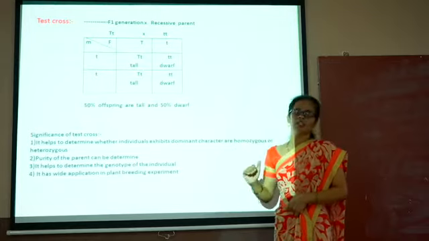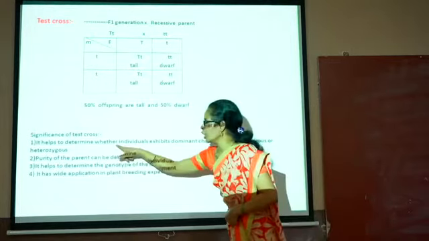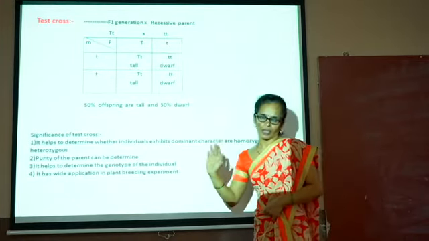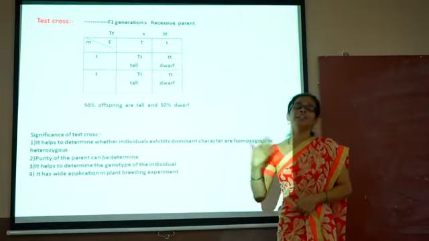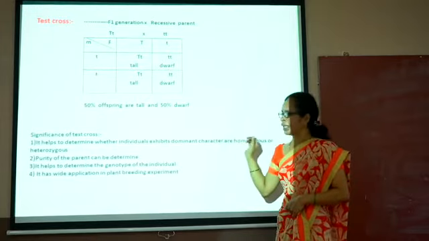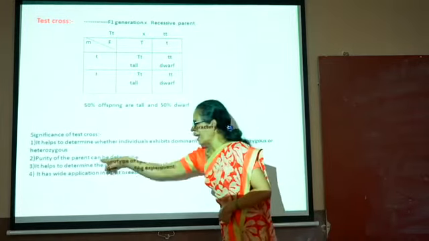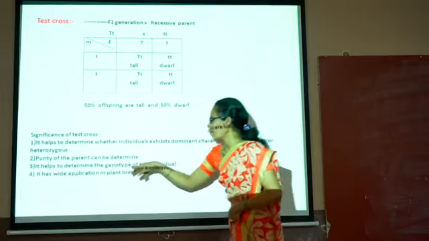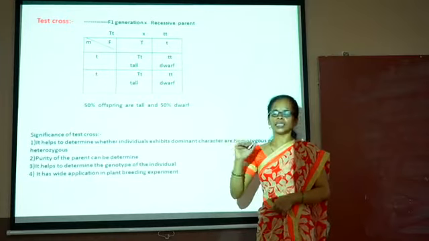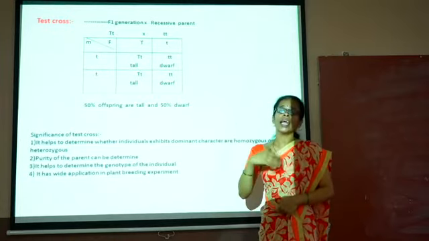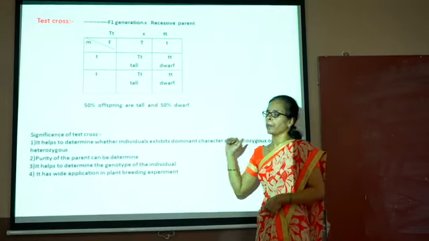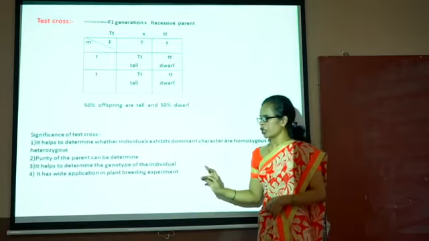Then what is the significance of this test cross? First, it helps to determine whether an individual exhibiting the dominant character is homozygous or heterozygous. As I said, to check the purity of the parent, that is, whether the parents are pure or not, this is identified by the test cross. Then it helps to determine the genotypes of the individual. As we know the phenotype, we can see externally that it is tall or dwarf, but we don't know their actual genotypes. Therefore the test cross is used to determine the actual genotypes of the parent and the offspring.